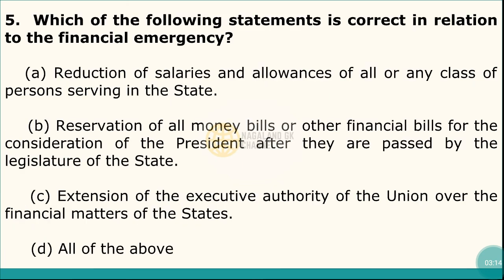And question number 5. Which of the following statements is correct in relation to the financial emergency? And the correct answer is option number D, that is all of the above. During the financial emergency, reduction of salaries and allowances of all or any class of persons serving in the state, and B, reservation of all money bills or other financial bills for the consideration of the President after they are passed by the legislature of the state. Extension of the executive authority of the Union over the financial matters of the state.